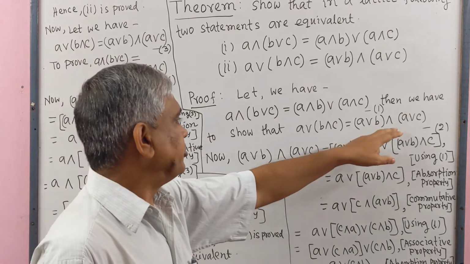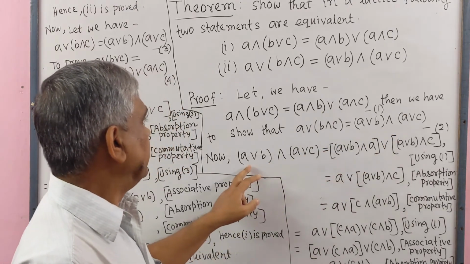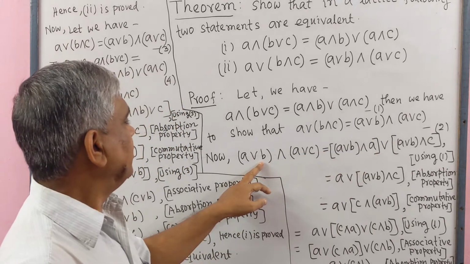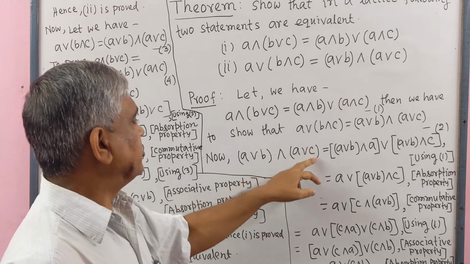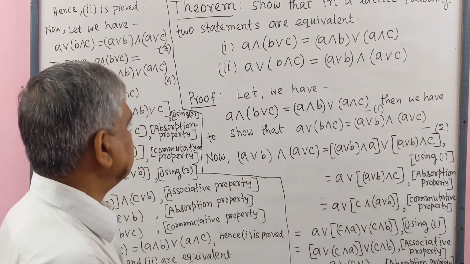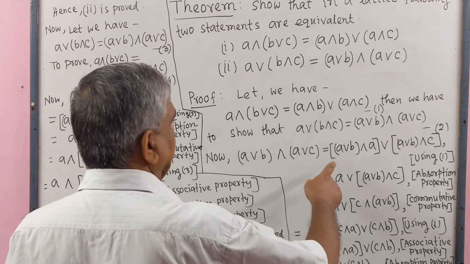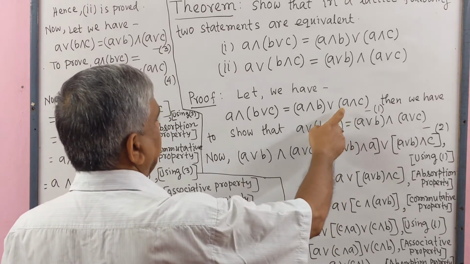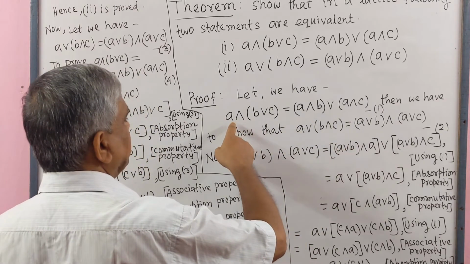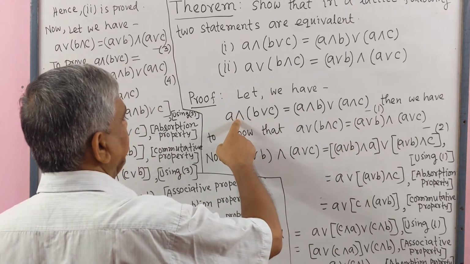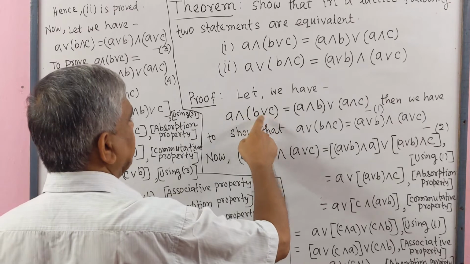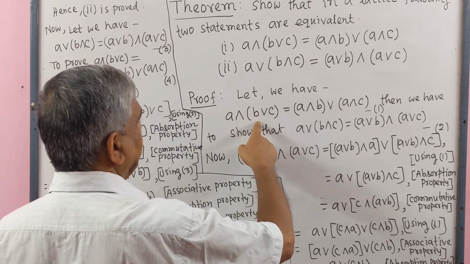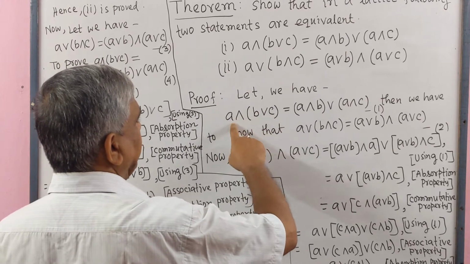Now right side of 2, (A join B) meet (A join C). We take help of number 1. In number 1, we see that A meet (B join C) equals (A meet B) join (A meet C).